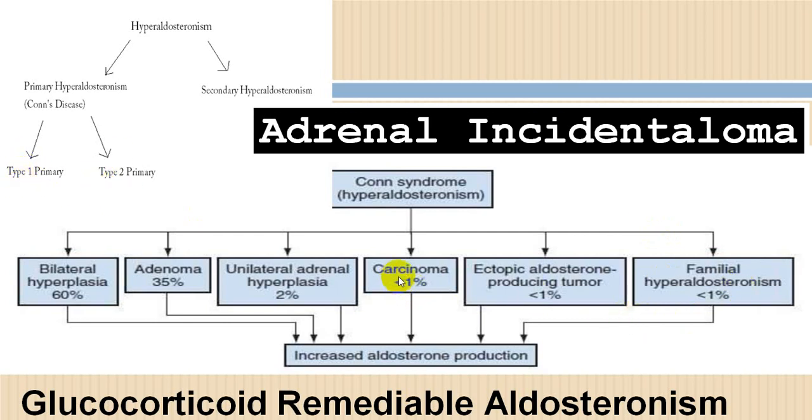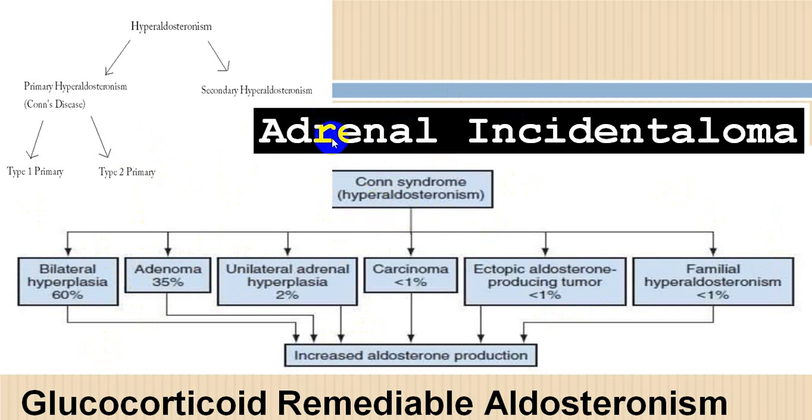So carcinoma, ectopic producing tumors, and the familial variety will not be more than 2 to 3%. The majority are because of bilateral hyperplasia or adenoma. And all this together is called primary hyperaldosteronism, or Conn's disease.